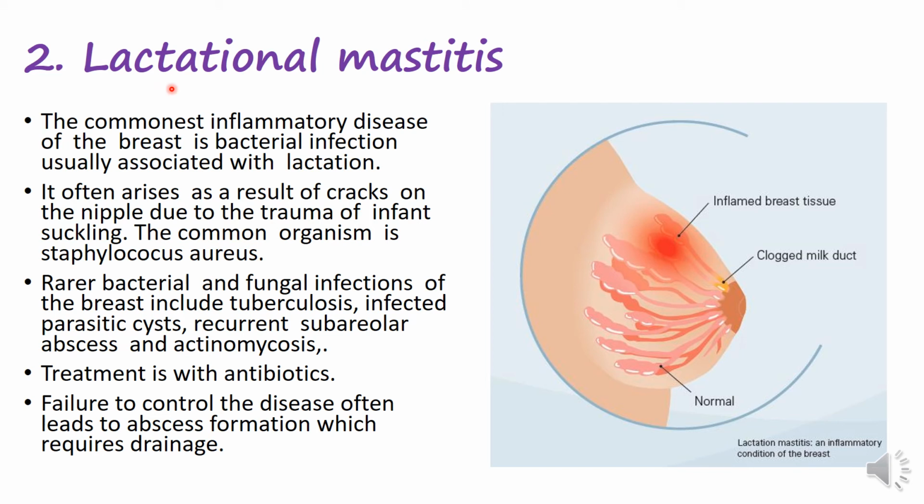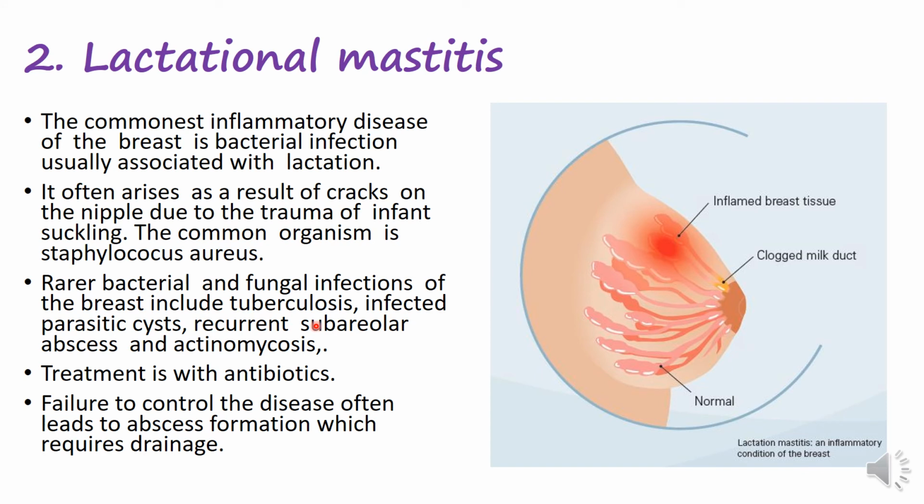So the second broad group we're talking about now is lactational mastitis. The commonest inflammatory disease of the breast is bacterial infection, usually associated with lactation. It often arises as a result of cracks on the nipple due to the trauma of infant suckling. The common organism is Staphylococcus aureus. Rarer bacterial and fungal infections of the breast include tuberculosis, infected parasitic cysts, recurrent subareolar abscess, actinomyces.